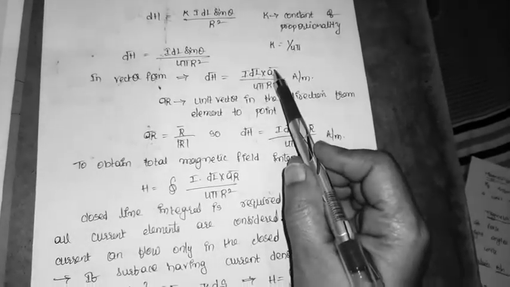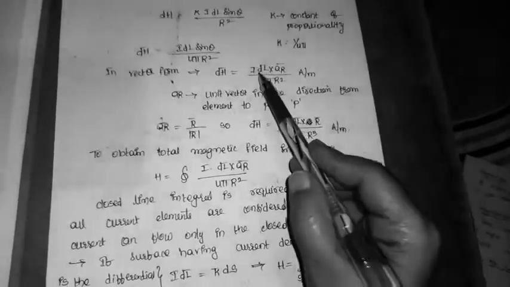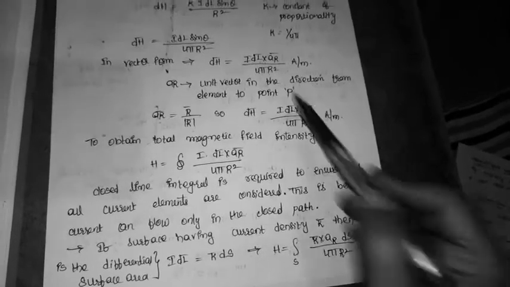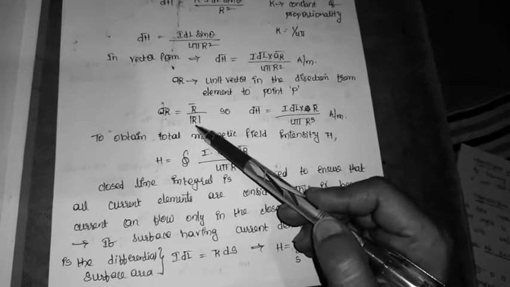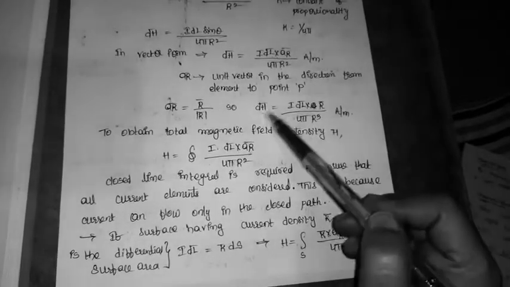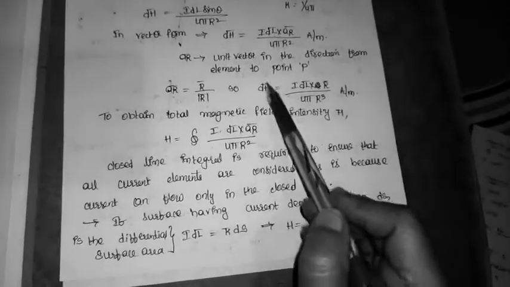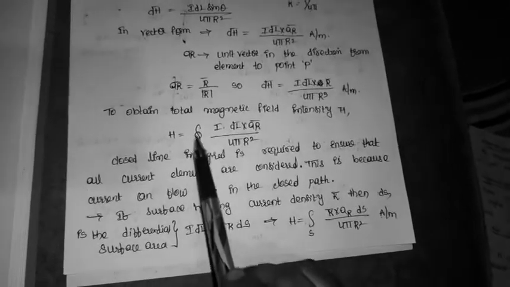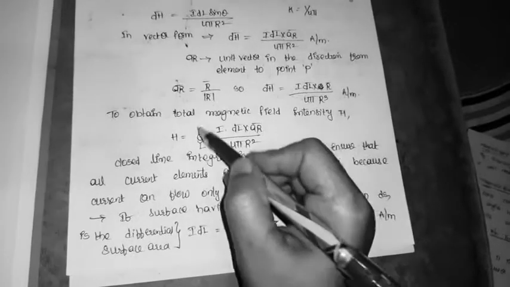Unit vector definition is nothing but vector by its magnitude. So I am writing I dl cross r by 4 pi r cube, because already I have r square, and a_r in the bottom brings one more r, so r square into r gives us r cube. The units are ampere per meter. So here I got only dH, but to get the total magnetic field intensity I have to do the integration over the total length. That's why I have to consider the line integration over L.